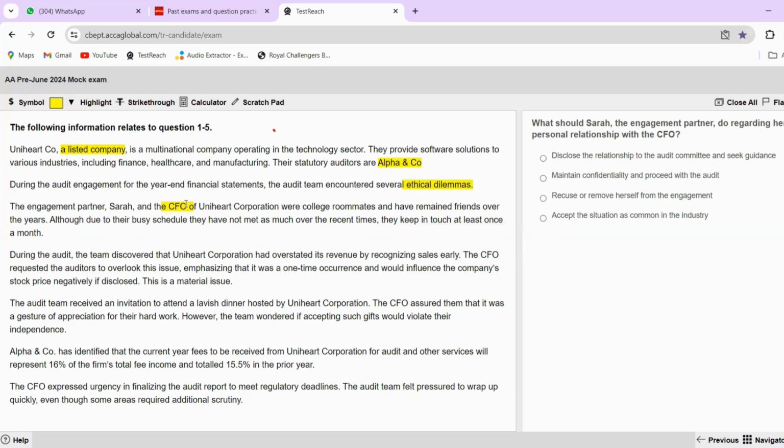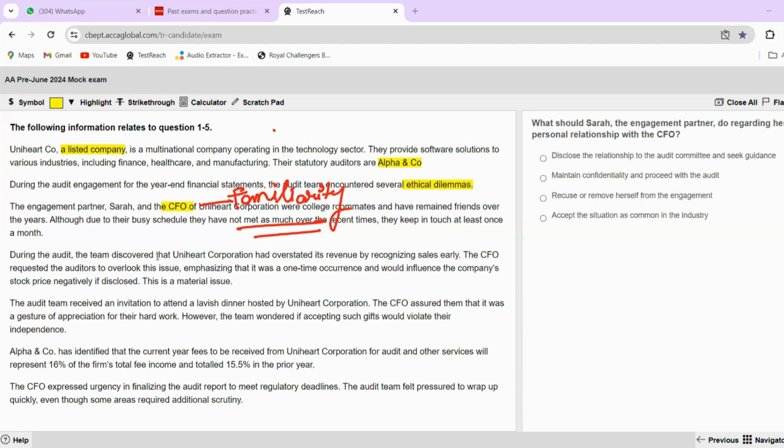So here the bell should ring in your heads that this can be a familiarity threat. Because they are friends from such a long time. So here it is a familiarity threat because I know the CFO very, very well and I have been college roommates with that person. So maybe I will be reluctant to actually tell what are the wrongdoings in the financial statements. So let's begin with the next paragraph.